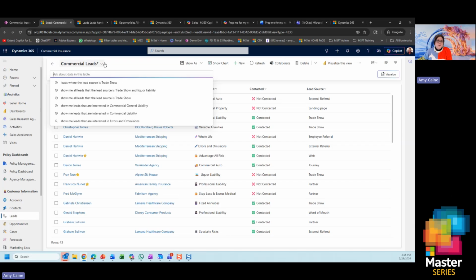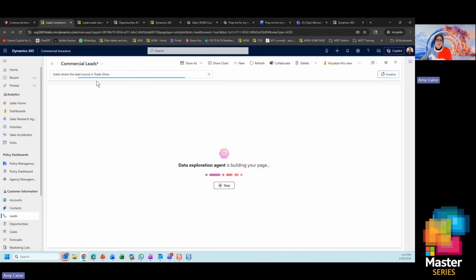Views, everybody knows what a view is. So customers tend to create lots of different views because they want to slice and dice the data different ways. So what if I could just ask it with a question like, okay, today I just want to work on leads that are in a trade show. Again, I can type in anything I want just using natural query language.